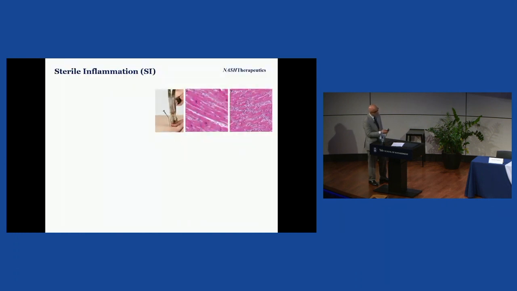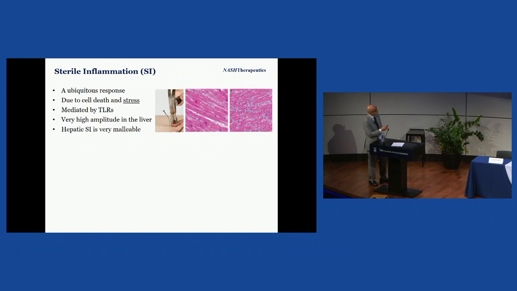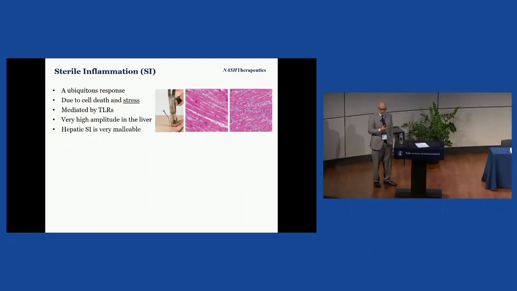So just briefly about sterile inflammation, because it's not intuitive, and the general point I'd like to make is that after any form of tissue injury, this is obviously trauma, and this is a myocardial infarct, this is followed by a sterile inflammatory infiltrate. This is a ubiquitous response and is due to cell death and stress. It's mediated by a number of receptors which will be familiar to you, known as TLRs. And importantly, we're dealing in this situation with metabolic syndrome where there's inflammation systemically, but importantly, the amplitude is highest in the liver. So people with metabolic syndrome are not walking in with clinically evident encephalitis or nephritis, but they are walking in with clinically evident hepatitis, which is what we call NASH.